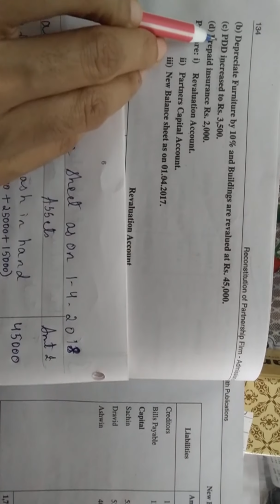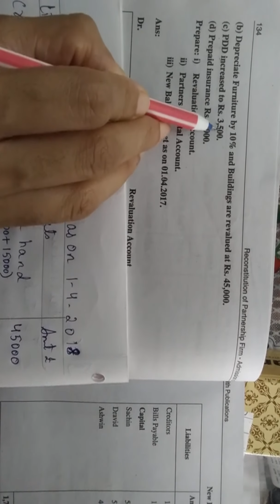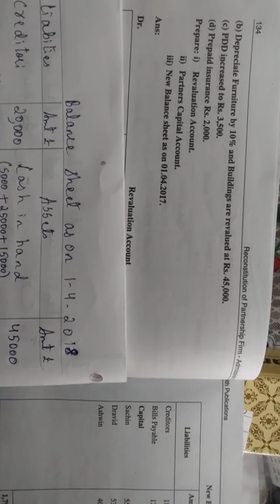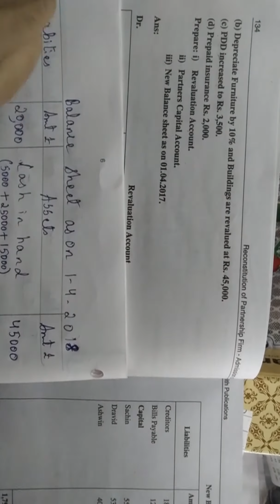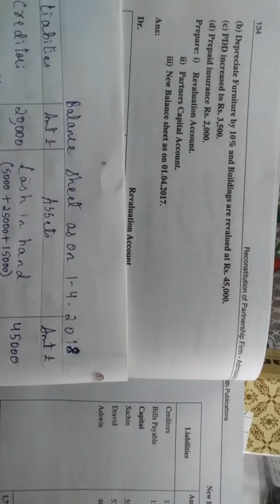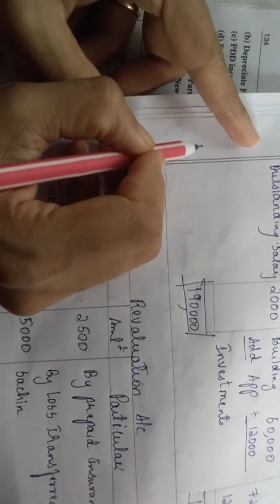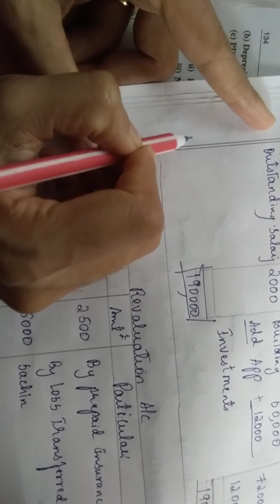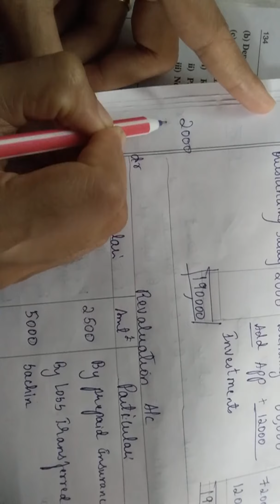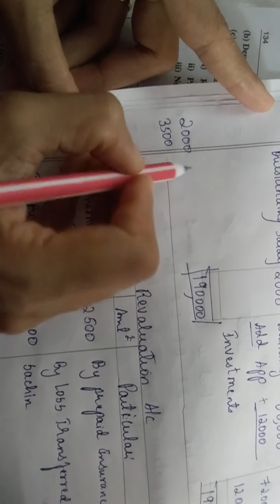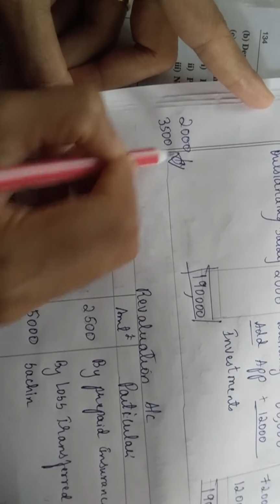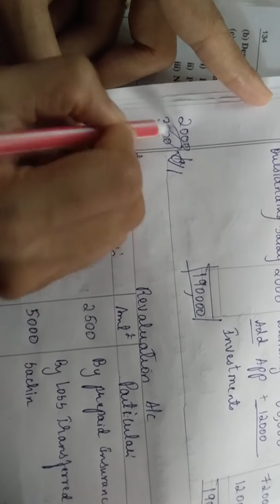Next one, what it is telling, students, see, PDD increased to 3,500. See, PDD is your expense, isn't it? It is 3,500. Earlier how much it was? Just check the debit side. ಏನಿತ್ತು? It is 2,000. See the question ಅಲ್ಲಿ ನೋಡಿ 2,000 ಇದೆ. See, assets ಅಲ್ಲಿ it is 2,000. Okay, ಈಗ 3,500 increase ಆಗಿದೆ ಅಲ್ಲ? It has increased, no? Yes.